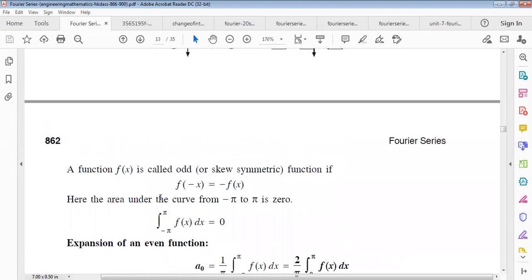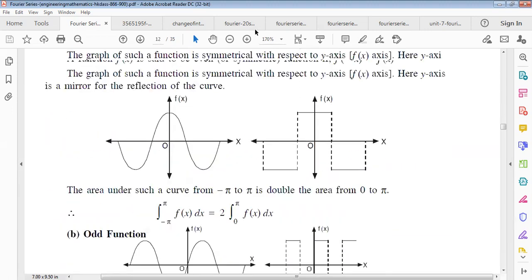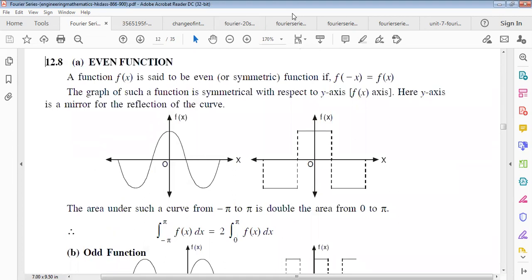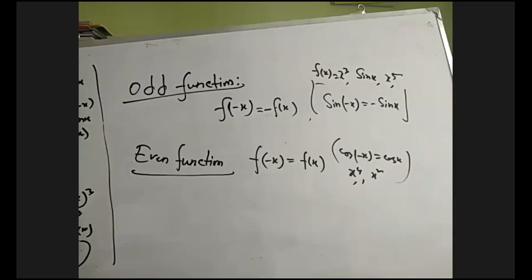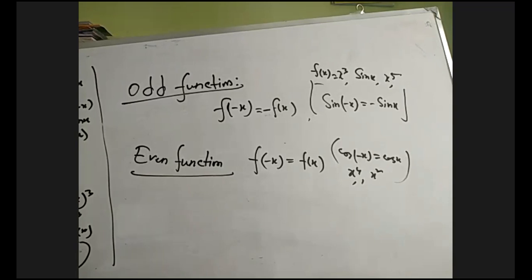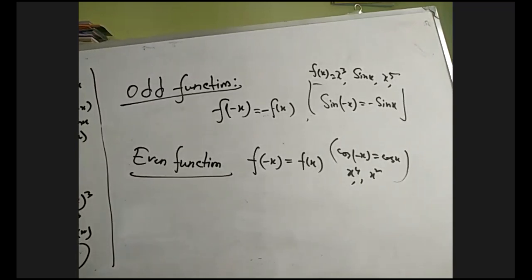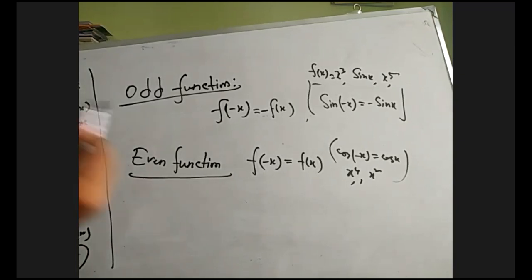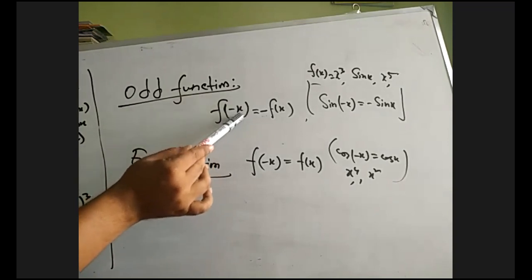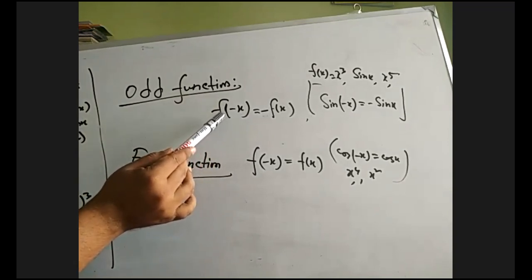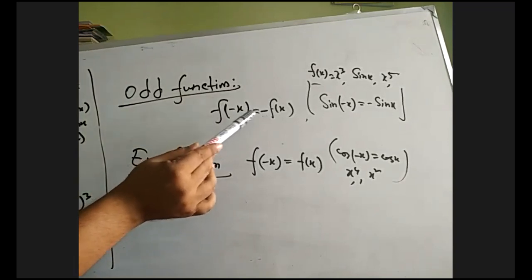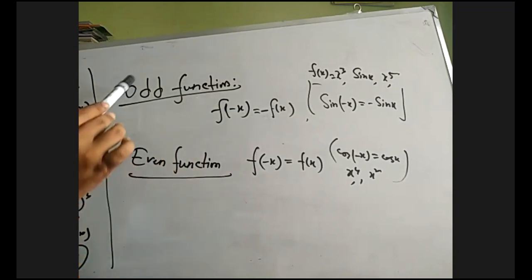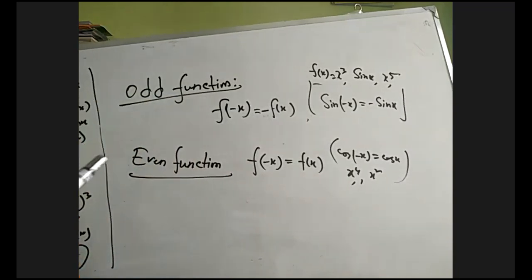And this is an example of odd and even functions. By the definition of an odd function, you must know that if we replace x by minus x in the function and it satisfies f of minus x equals minus f of x, then we call it an odd function.